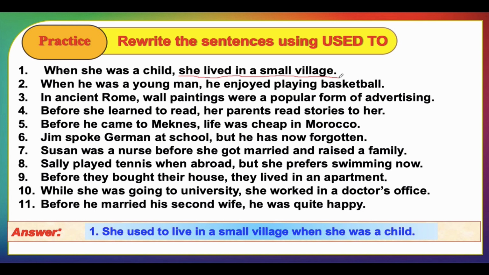Second, when he was a young man, he enjoyed playing basketball. So we say, he used to enjoy playing basketball when he was a young man. In ancient Rome, wall paintings were a popular form of advertising. Wall painting used to be a popular form of advertising. Before she learned to read, her parents read stories to her. Her parents used to read stories to her before she learned to read. Before he came to Meknes, life was cheaper in Morocco. So we say life used to be cheaper in Morocco before he came to Meknes.